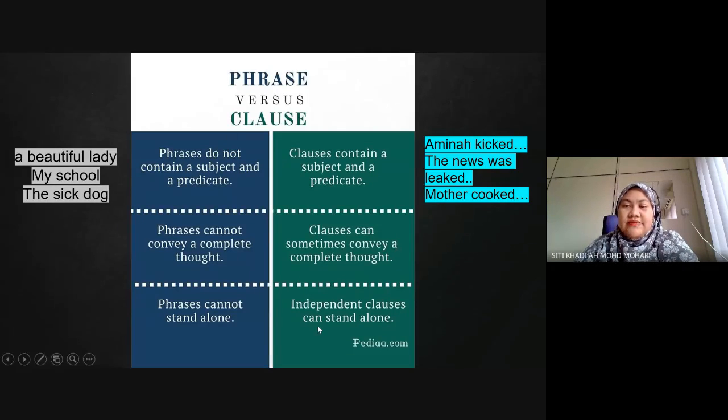And then sometimes the independent clause can stand alone. For example, in the second example, the news was leaked, full stop. If you were to put only that, the news was leaked, it still conveys a complete thought. I'm not sure what news it is, but it was leaked. So that is the difference between phrases and clauses.